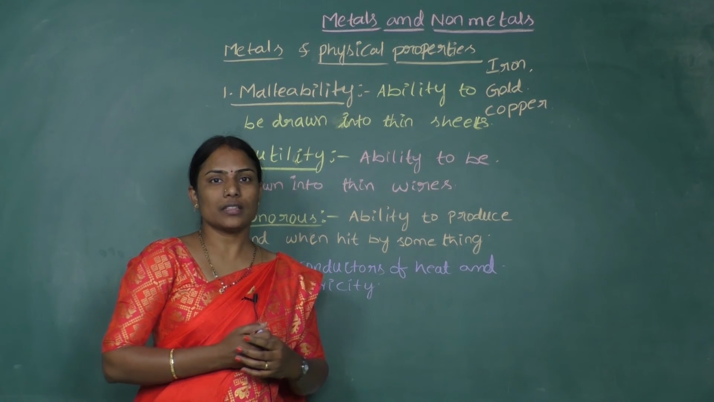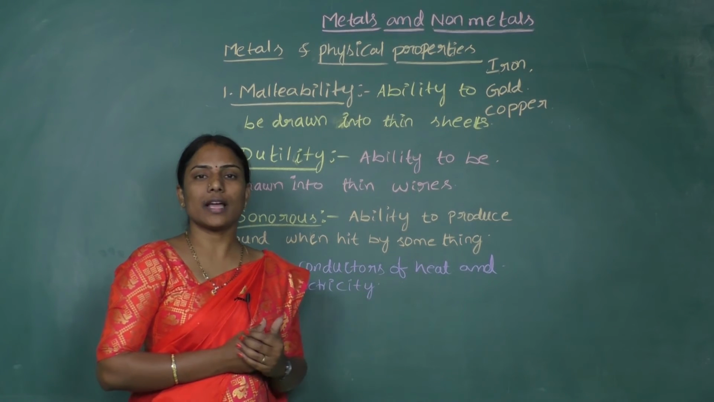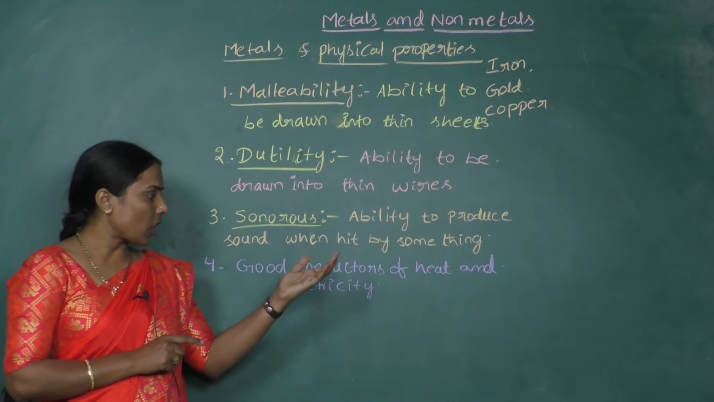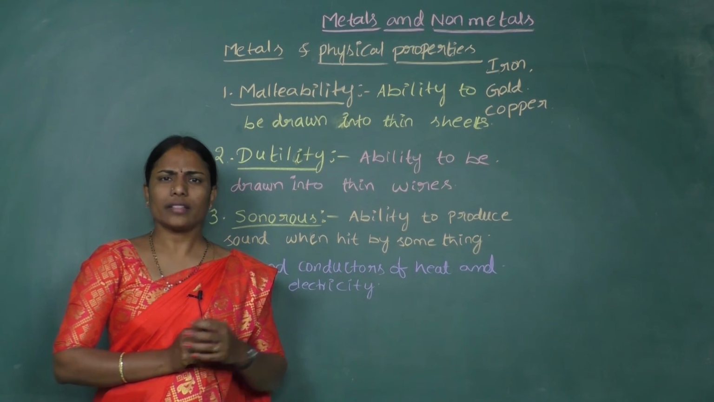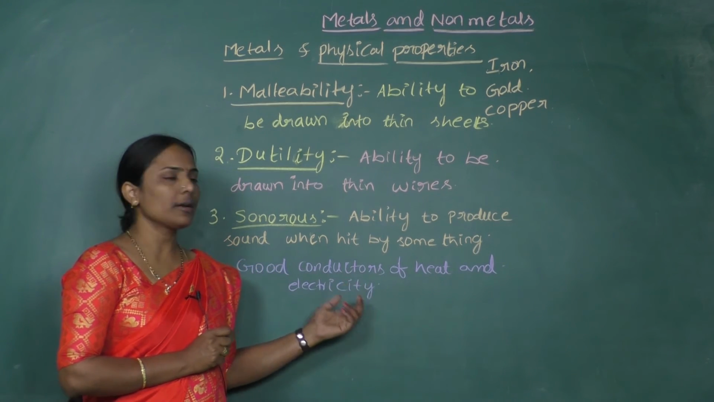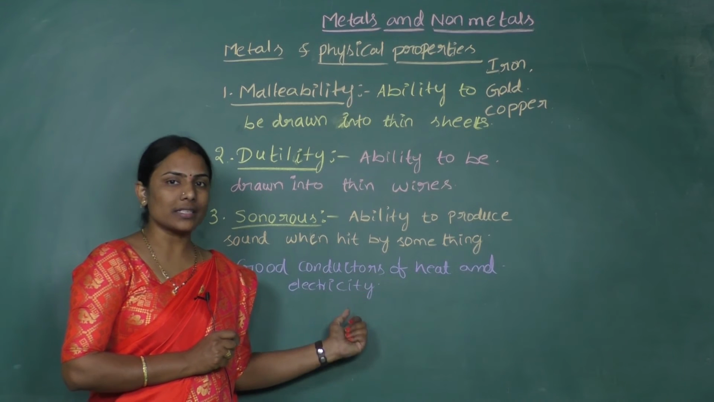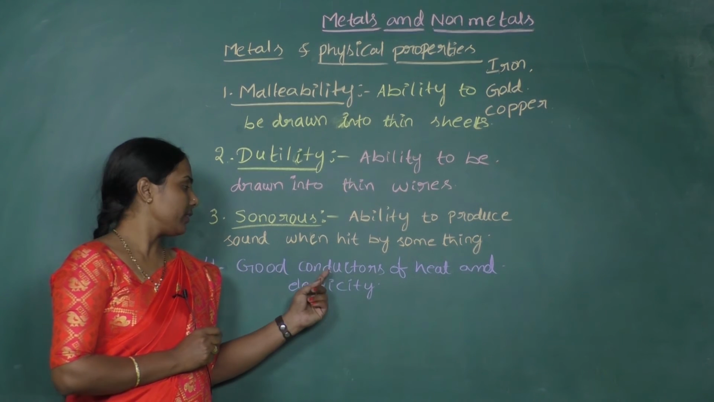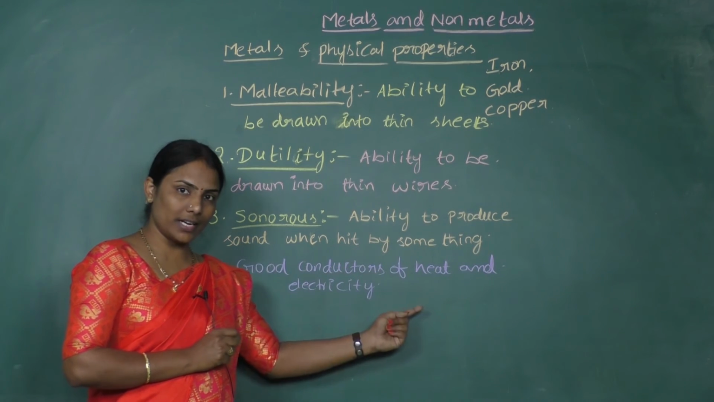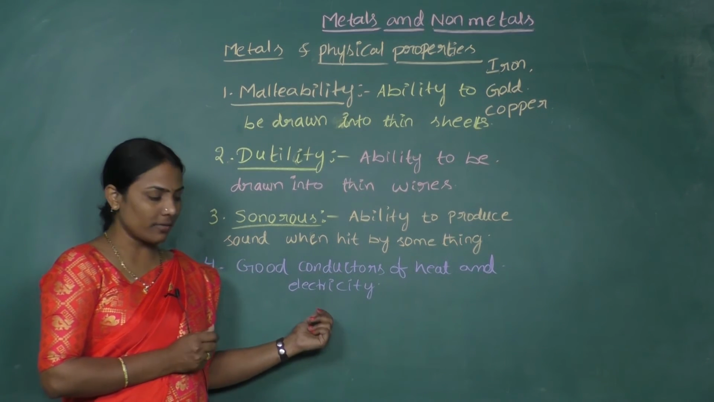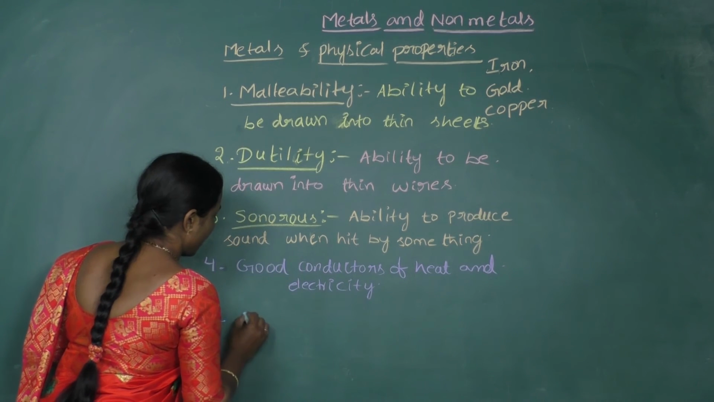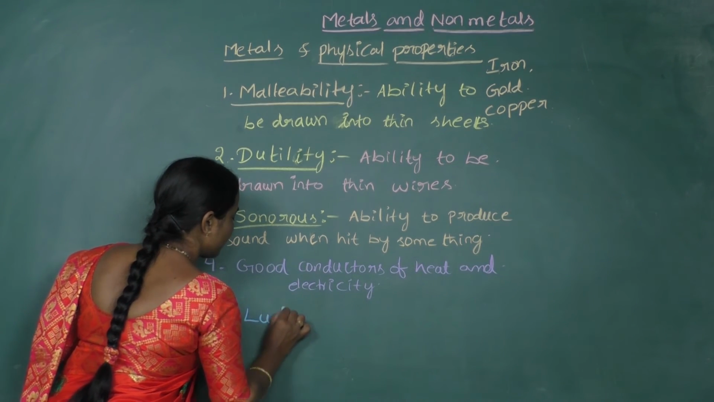You would have seen that whenever we see electric circuits, we use aluminum wires or copper wires, right? That is because they are able to conduct electricity. So what is the basic property of metals? They are conductors of heat as well as conductors of electricity. And finally, they are lustrous in nature.